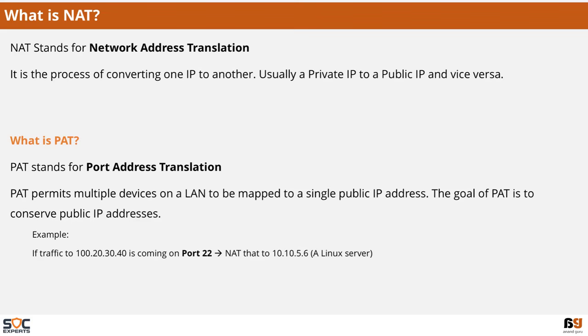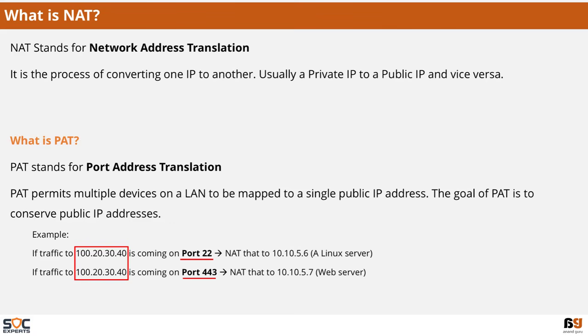For example, if traffic to 100.20.30.40 is coming on port number 22, we can NAT it to the IP address of 10.10.5.6. If traffic to the same IP address, that is 100.20.30.40, is coming on port number 443, we can NAT it to 10.10.5.7. If you notice, the public IP addresses are the same. However, depending on the port number the traffic is coming on, we are NATing the traffic to two different internal IP addresses.